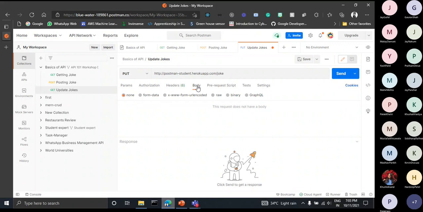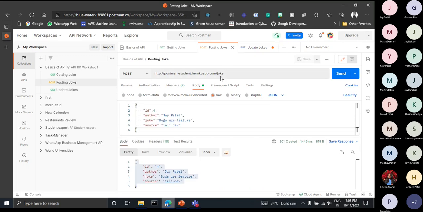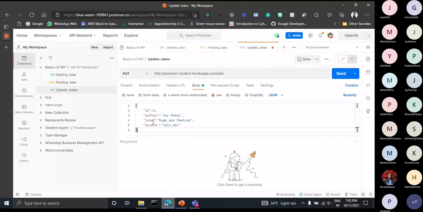So again going to this body, click raw here, select JSON here, and just type down all this data that I want to update, the data that was created by me. You can also update the data that was created by you while posting your joke. I am just copy pasting here, and in this joke section I am giving that the box has an updated feature, just adding the word updated.